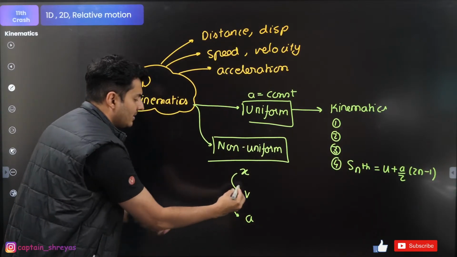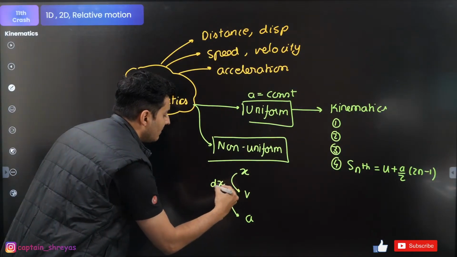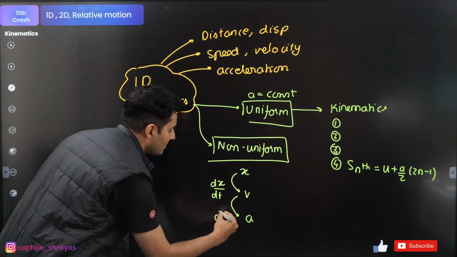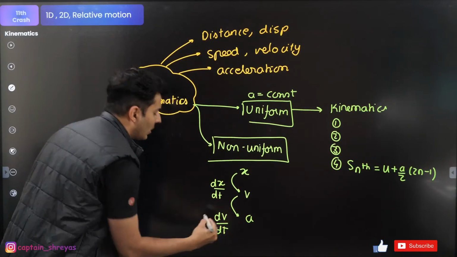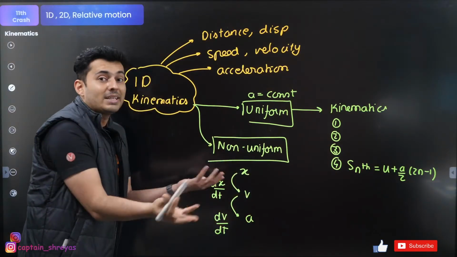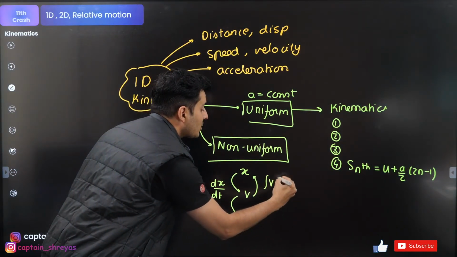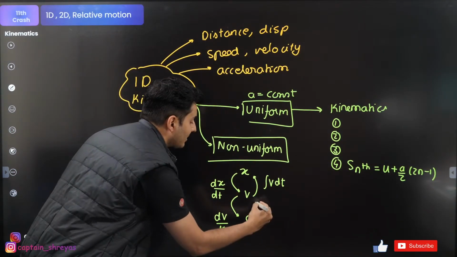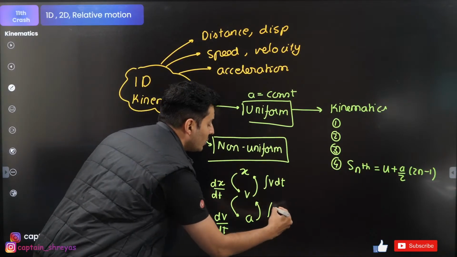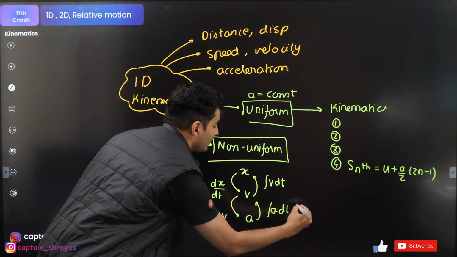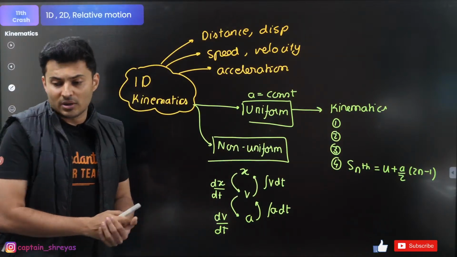I hope you remember this. Velocity is nothing but derivative of position. Acceleration is nothing but derivative of velocity. If you want to go reverse, you use integration. From velocity to displacement, you use integration of velocity with time. To go from acceleration to velocity, you use integration of acceleration with respect to time. That's how you get the velocities.